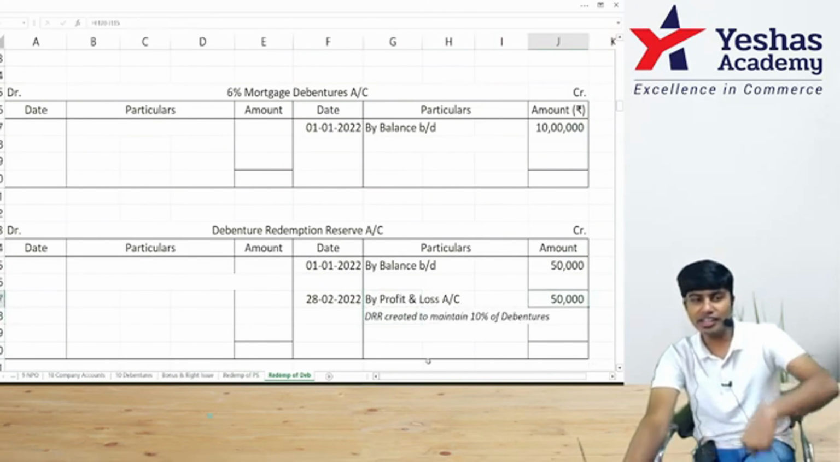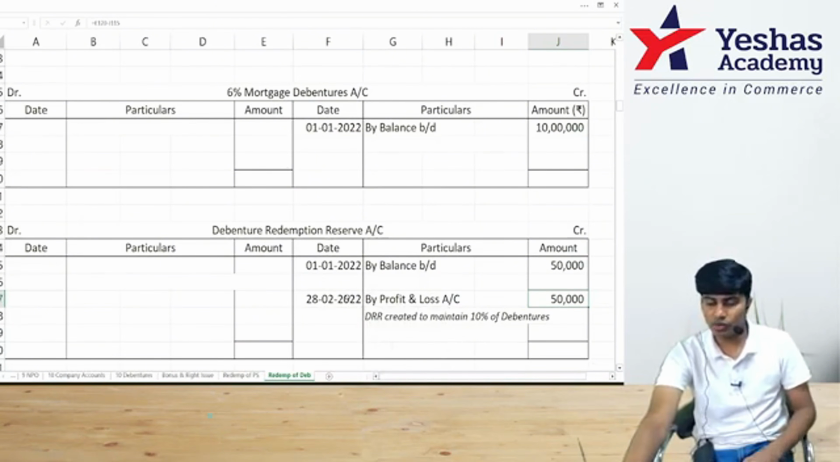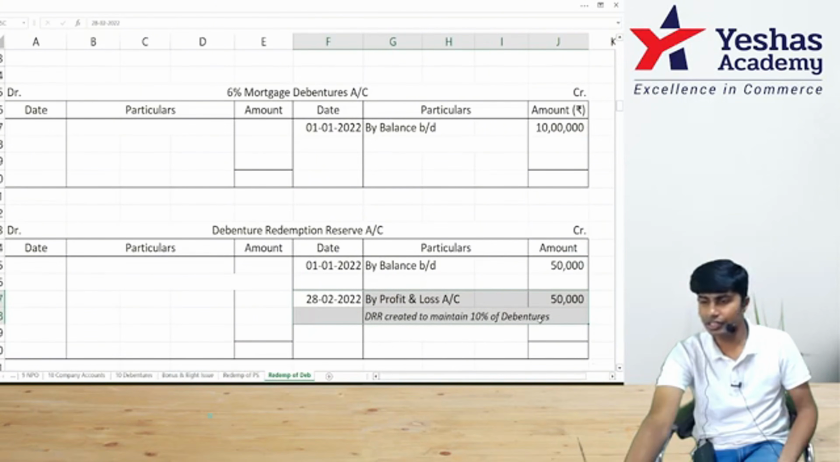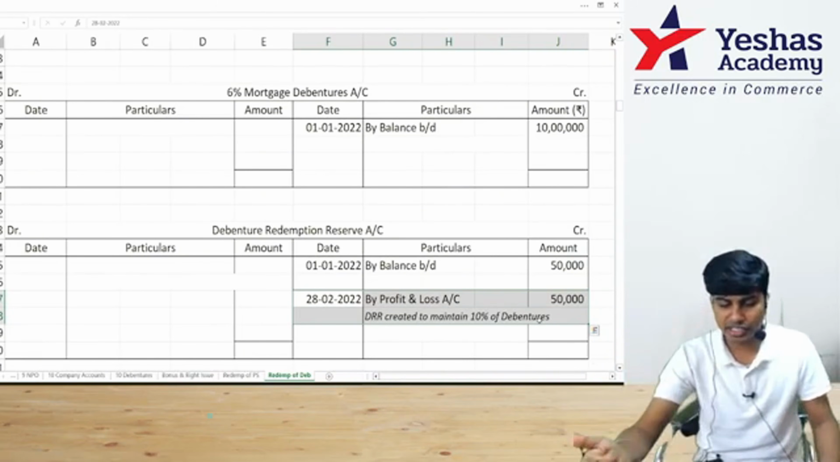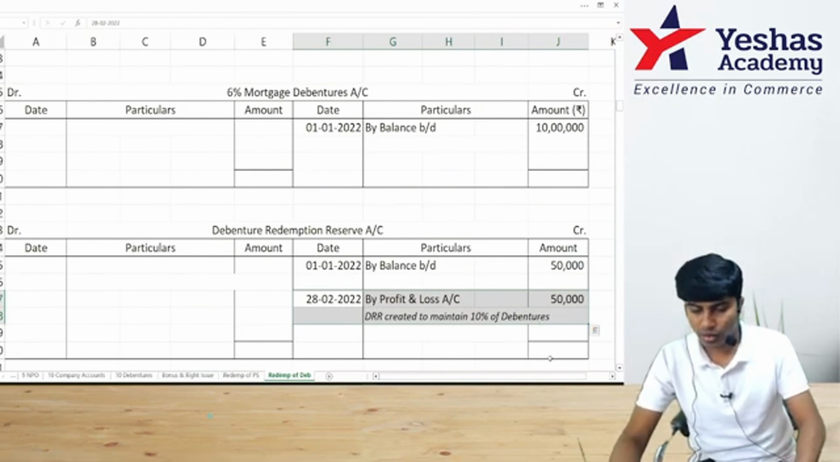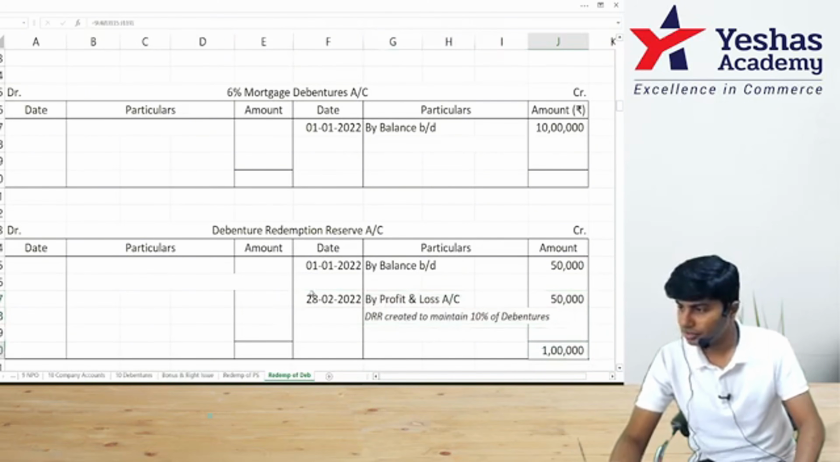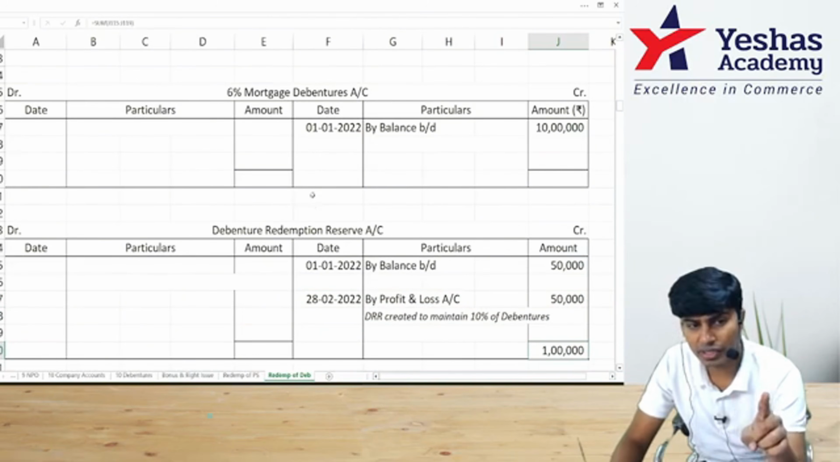50,000. Check the entry that you had written. You had written P&L account debit to DRR. So in DRR account I wrote by P&L. First entry. Isn't that the first entry that you wrote? You keep your journal entries open. I'll show you the ledger postings. So the first entry is P&L account debit to DRR. In DRR account, I wrote by P&L. 1 lakh.